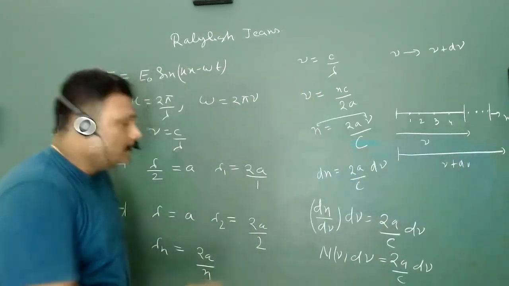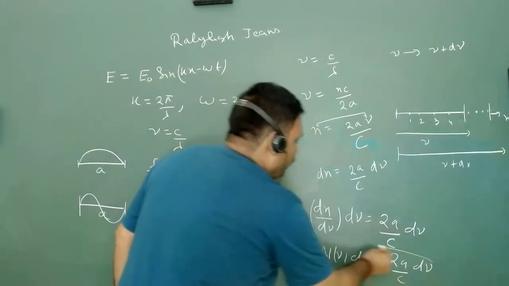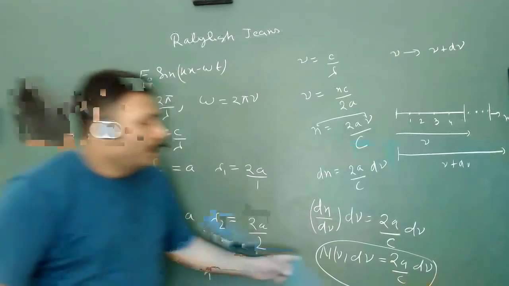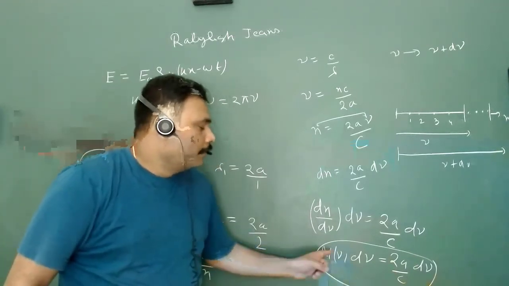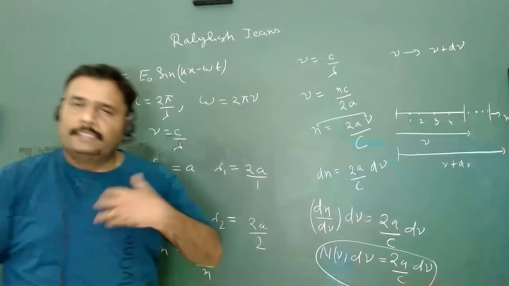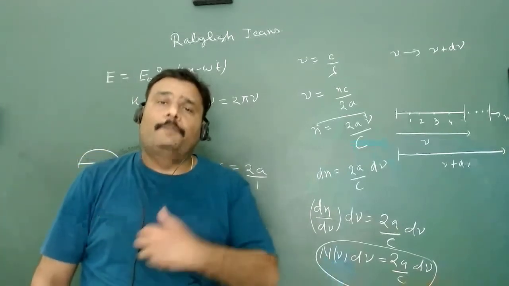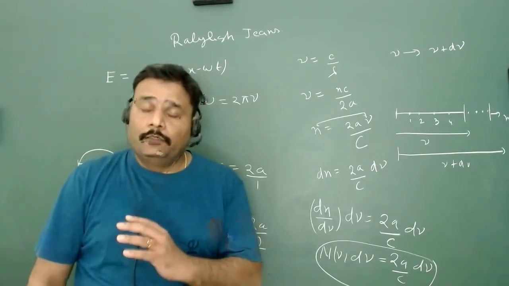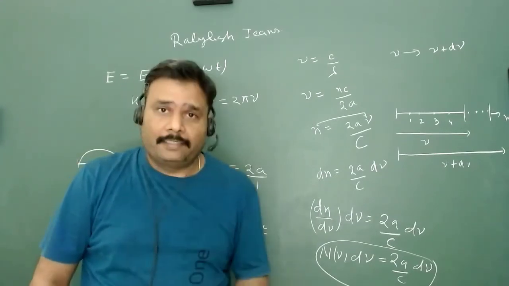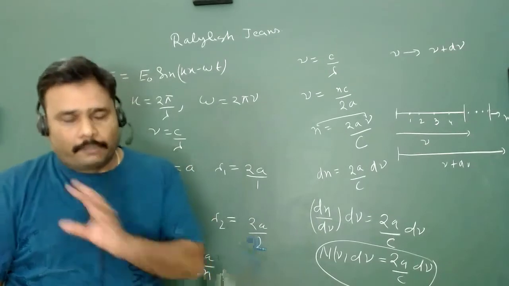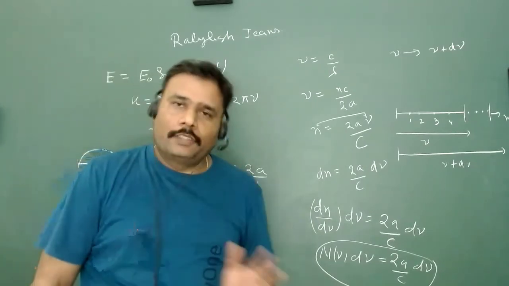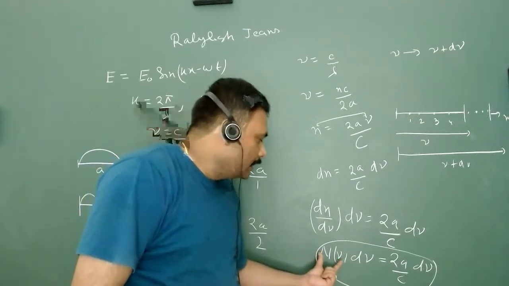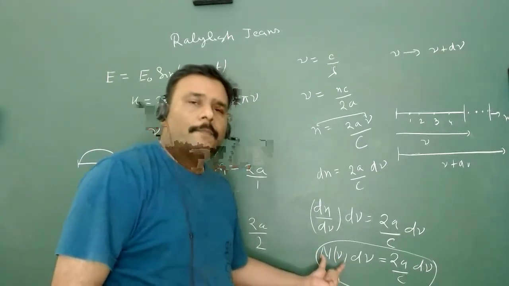So this is a very nice concept, and from here we can get the particular value of the number of modes, or in very simple language, you can say how many possible waves. And if you go to quantum mechanics, you will say how many states. But right now we are not doing quantum mechanics, we are just before quantum mechanics. So what we are saying is nothing but the number of modes or number of waves between nu and nu plus d nu.